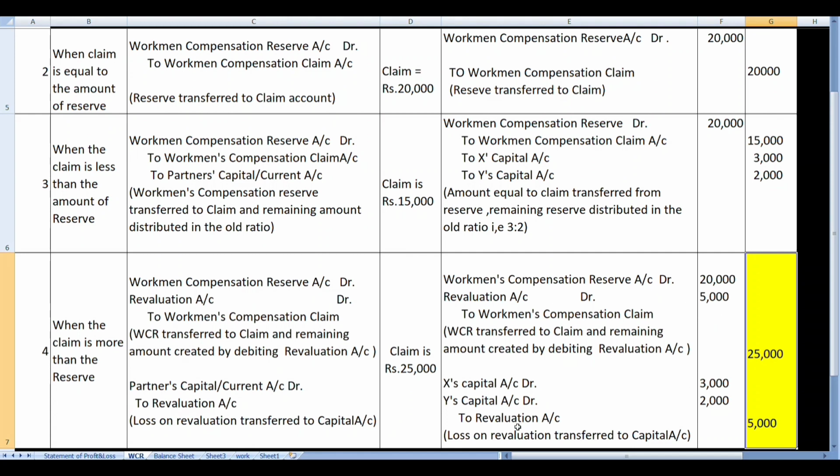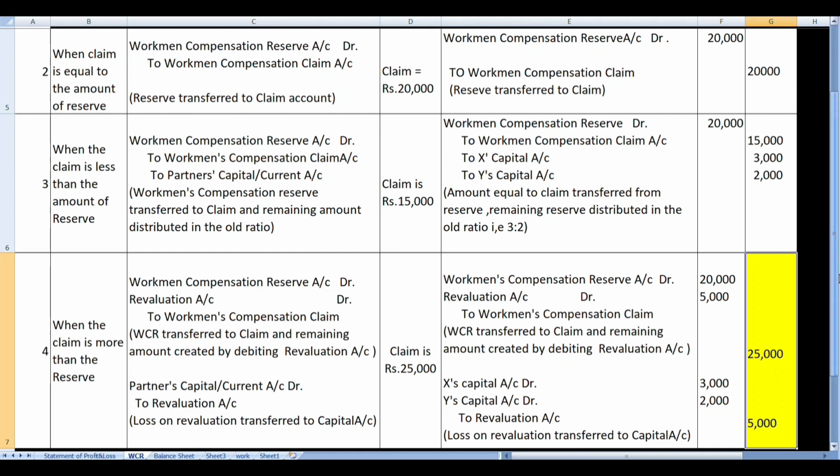We will credit that revaluation account and the amount will be transferred to the old partners in the old profit sharing ratio, and that will be sharing of loss on revaluation. So X's capital account will be debited, Y's capital account will be debited, and this 5,000 which is a loss on revaluation will be distributed again in the old ratio. So this was condition number 4.